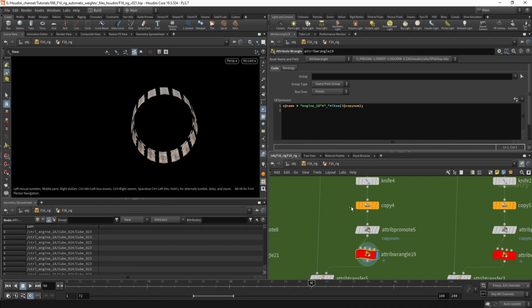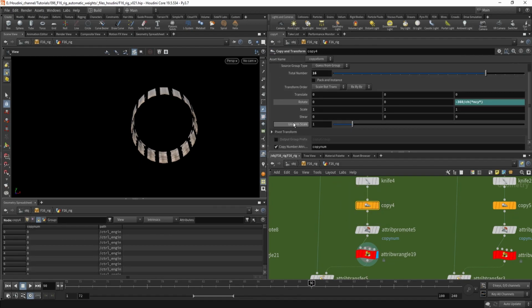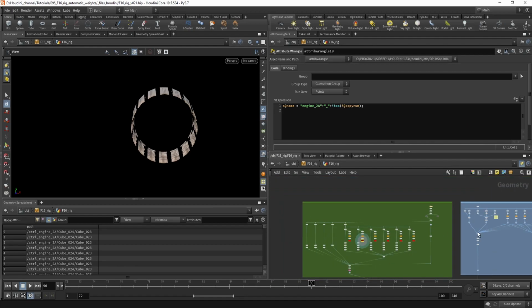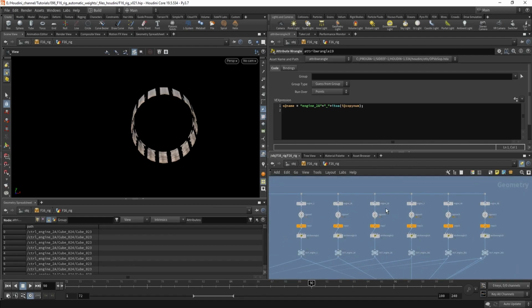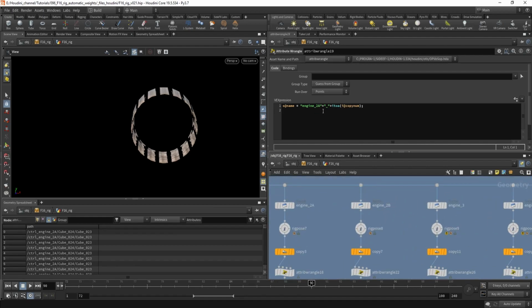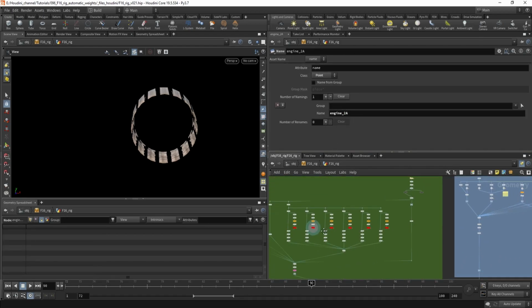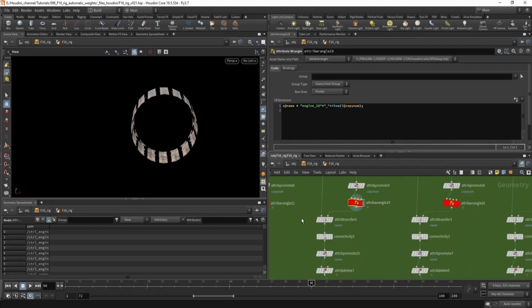So now, because I combined this copy number, which goes from 0, 1, 2, 3, 4, 5, 6, 7, 8, 9, 10, up to 16, with my custom name, which is basically the name in here. So this is 2a, so we have this name, and I created an attribute which is the same as it will be on the bone.